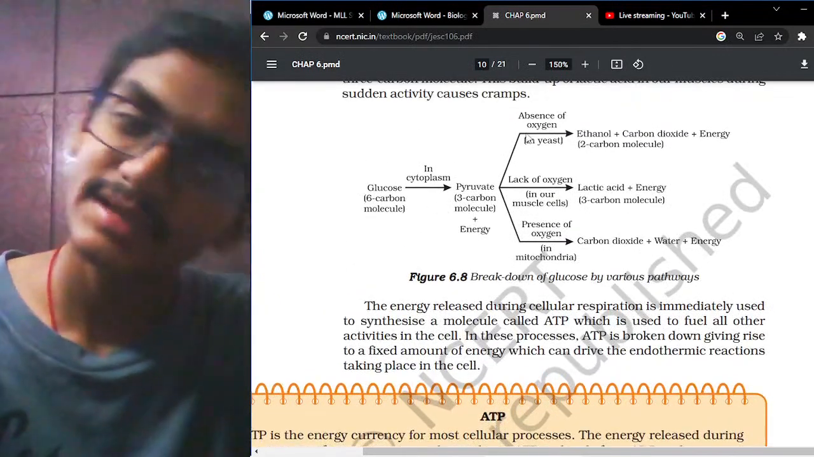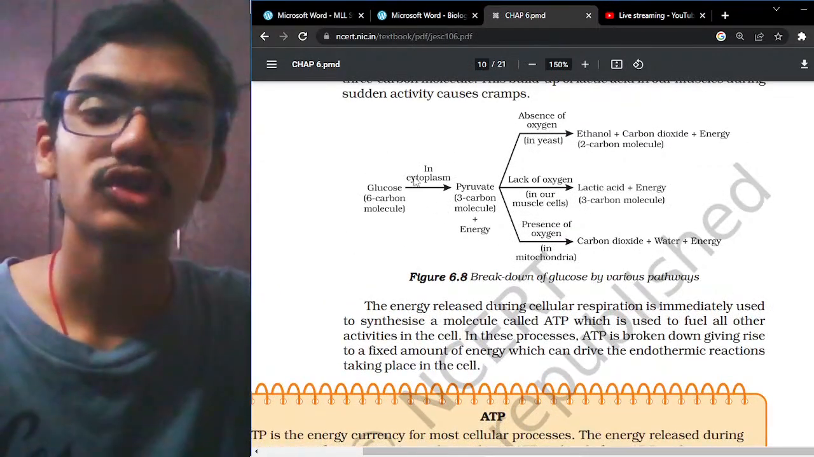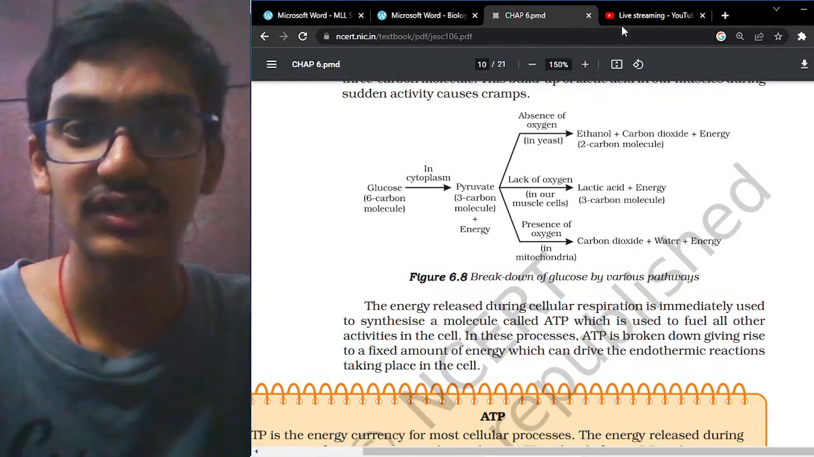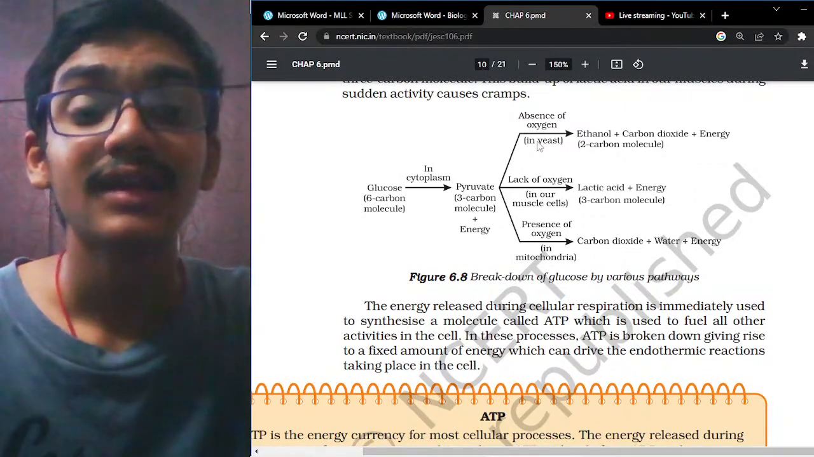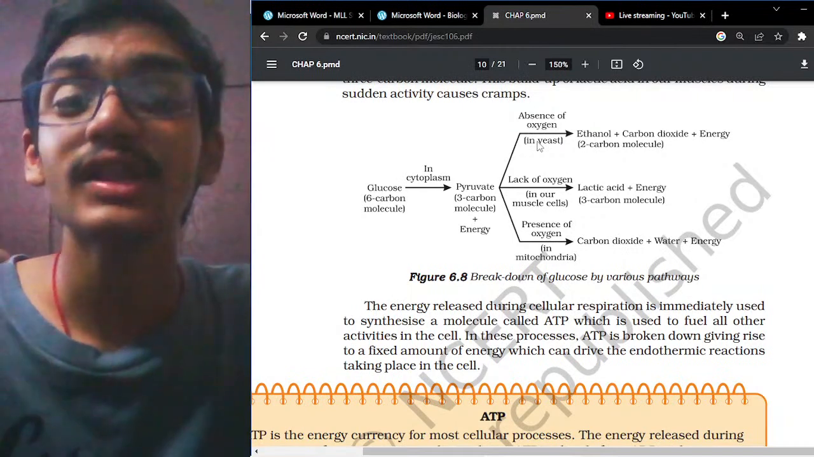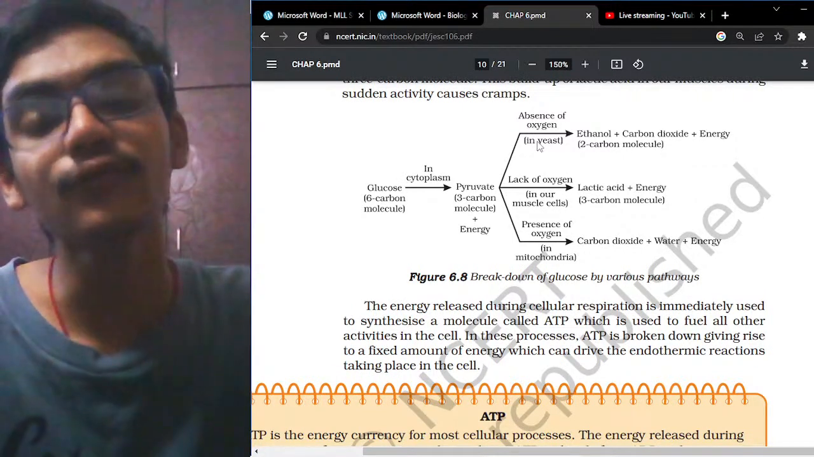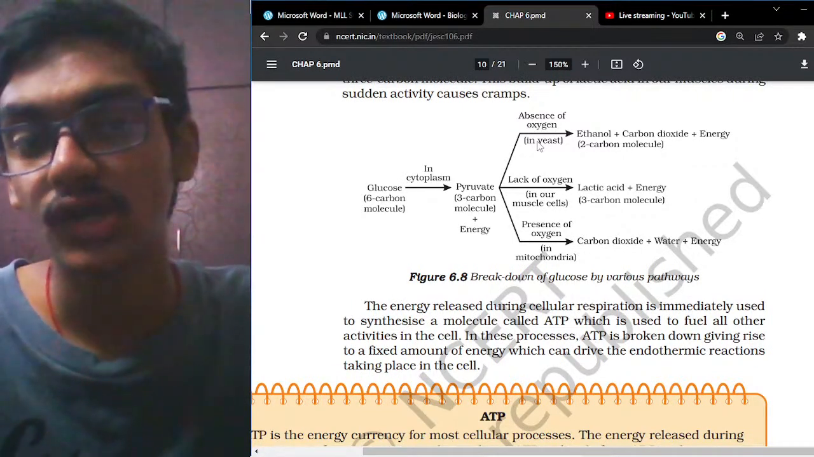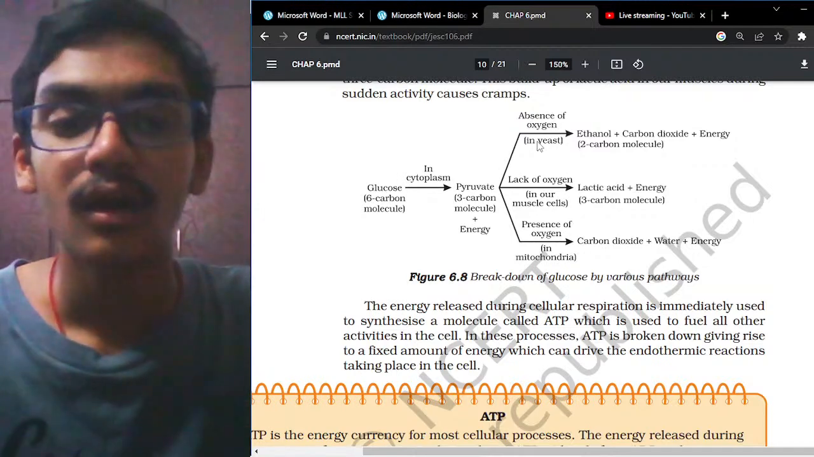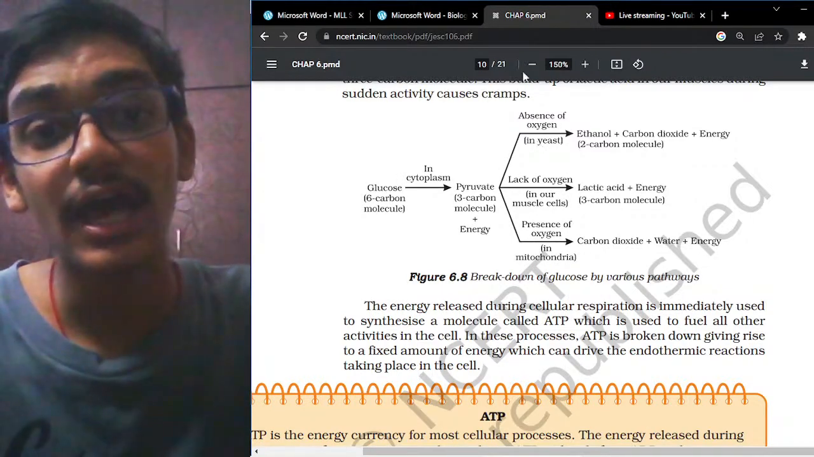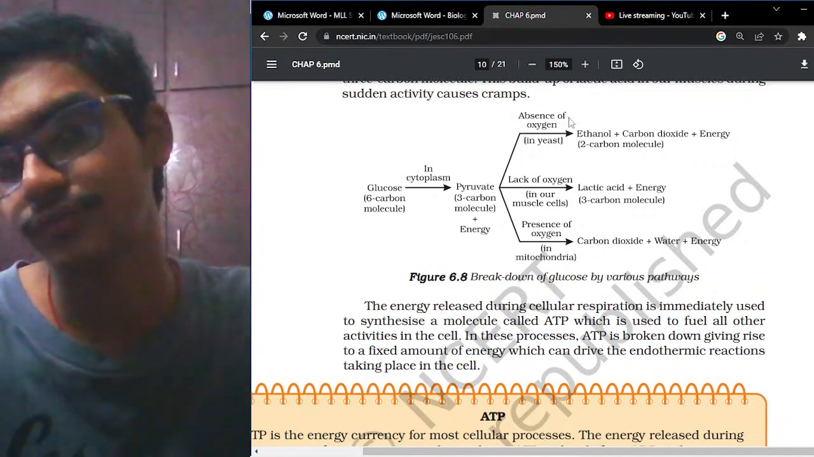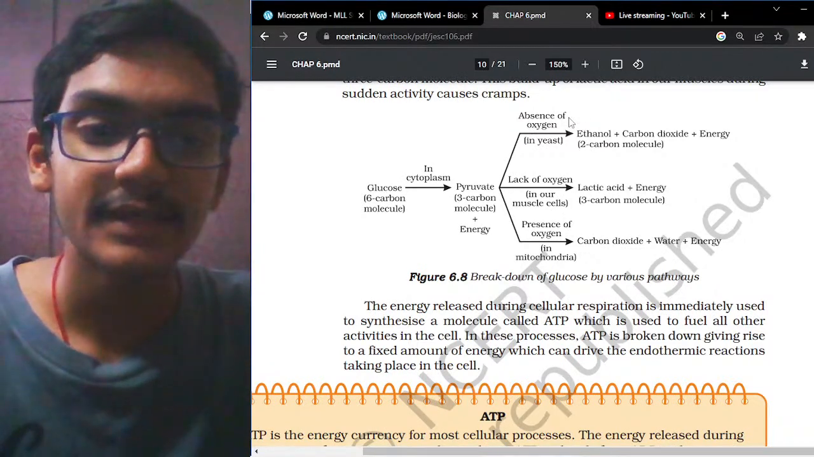Okay, so the conversion of glucose to pyruvate is the same for all the processes involved. But based on the quantity of oxygen supply, it is divided into ethanol, carbon dioxide, or energy, based on its efficiency. It has been divided into different products. Now let us try to see the pyruvate molecule.